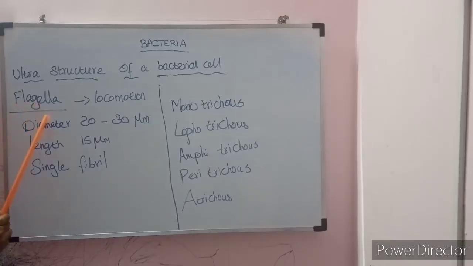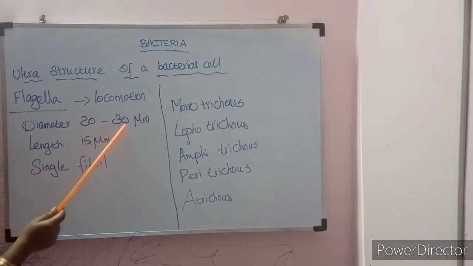Flagella. Flagella is used for locomotion, for movement. Bacteria have numerous hair-like processes emerging from the cell wall. The diameter is 20 to 30 micrometer and the length varies, but some are about 15 micrometer. In eukaryotic cells the flagellum has 9 plus 2 fibrils. But bacteria are prokaryotic, so they contain only a single fibril.